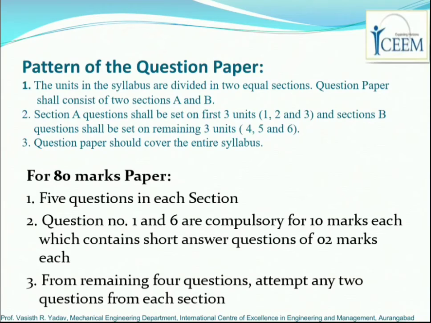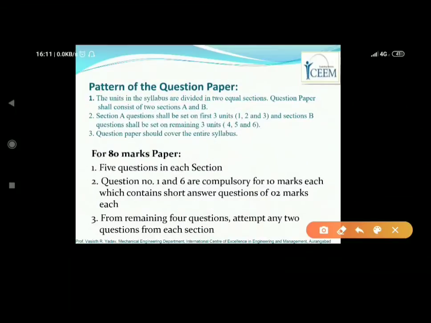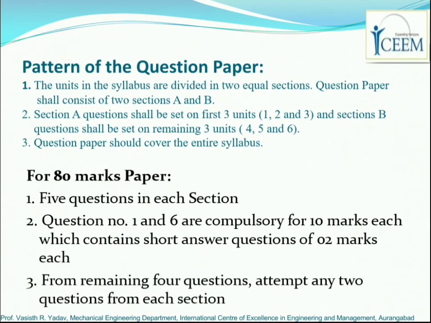Questions in section A are from the chapters in section A of the subject, and questions in section B are from the chapters in section B.